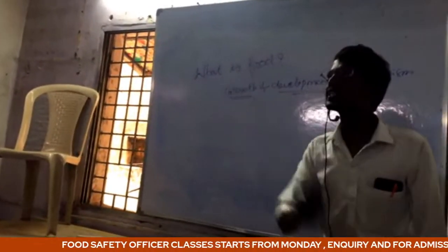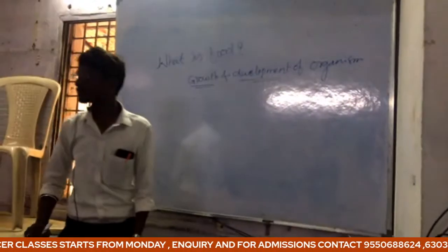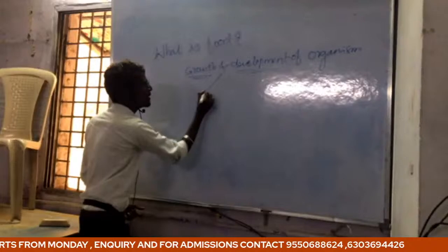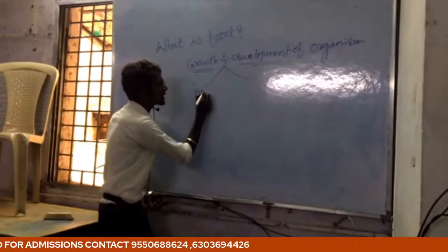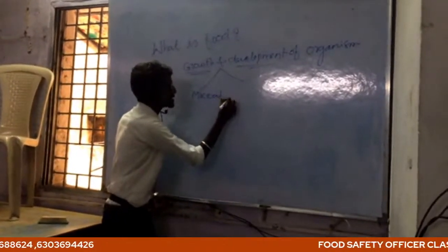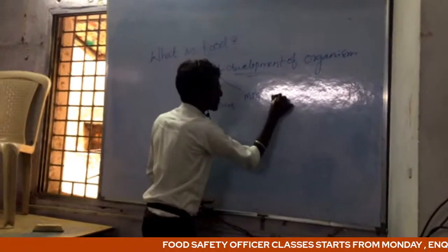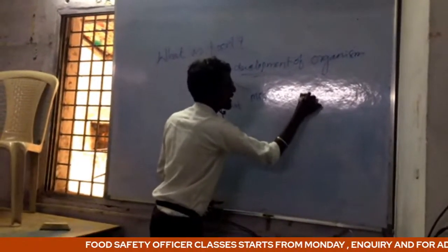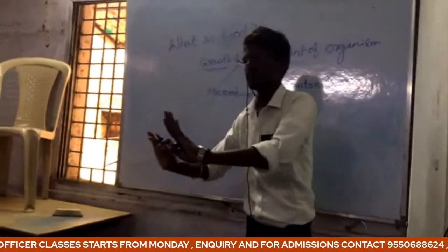So food may be divided into two types: macronutrients and micronutrients. We will mostly discuss animals.